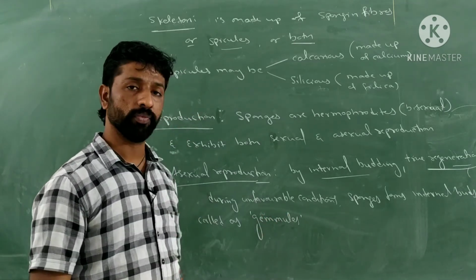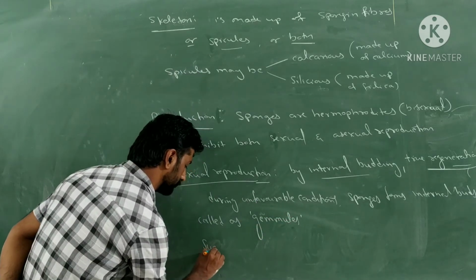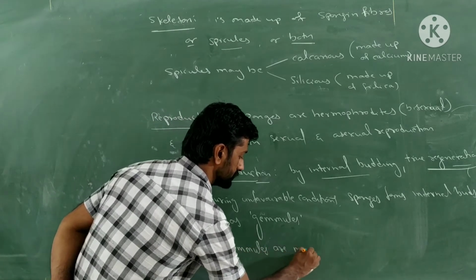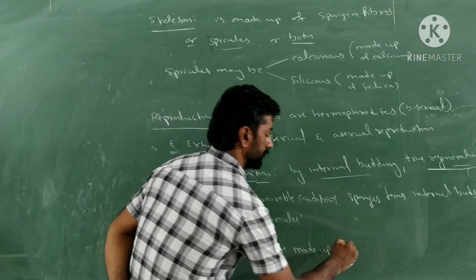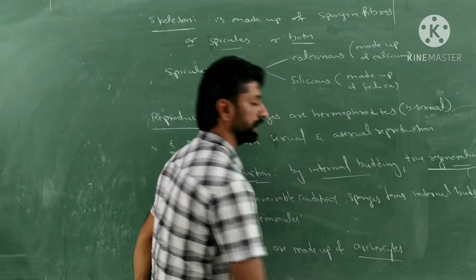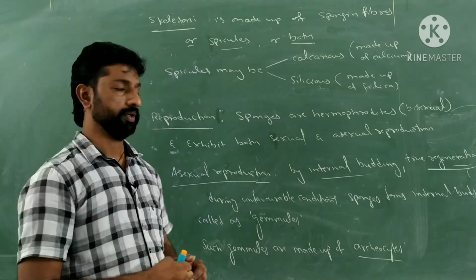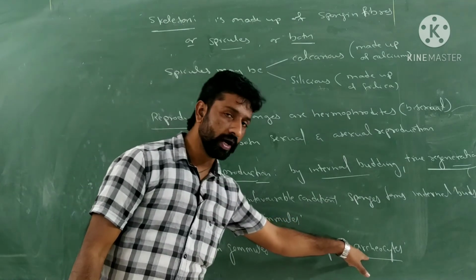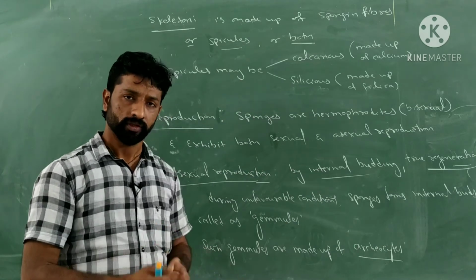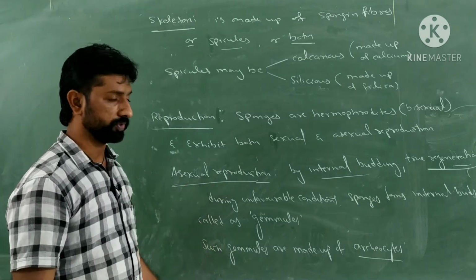So what are these gemules made up of? These gemules are made up of archaeocytes. We already discussed that in sponges, archaeocytes are totipotent in nature. They are capable of giving rise to any other type of body cells. So only the internal bud is made up of archaeocytes. From those archaeocytes, the remaining other types of cells will be formed. By those cells, with their organization, a new sponge will be developed. That is how asexual reproduction takes place here.